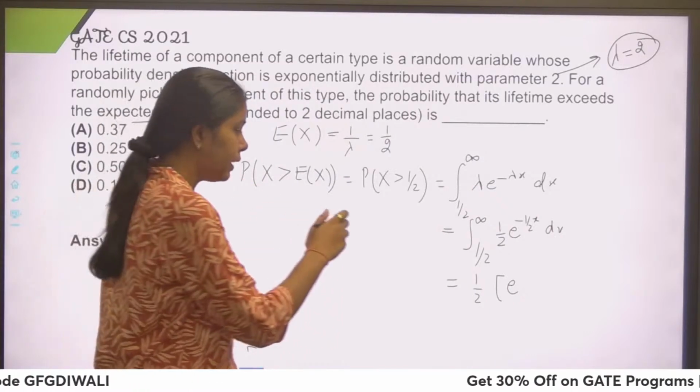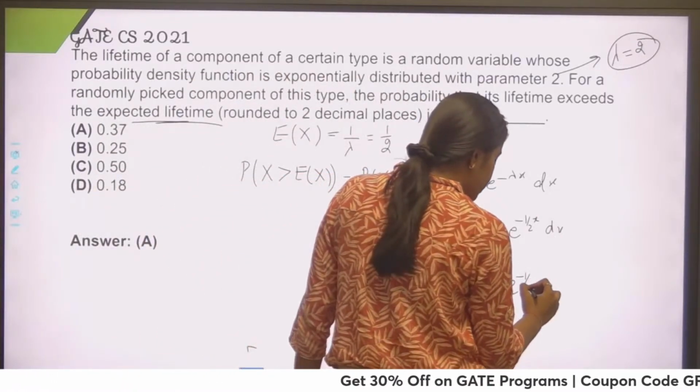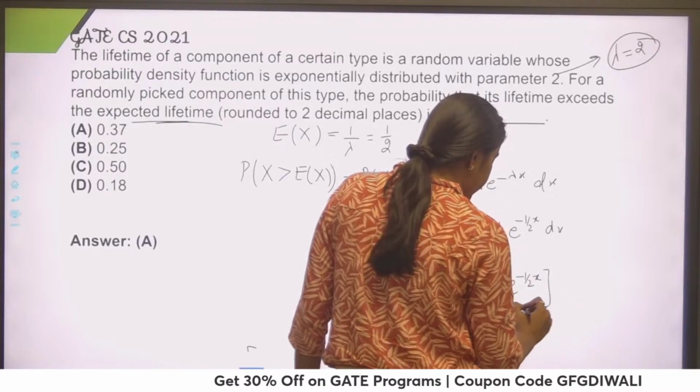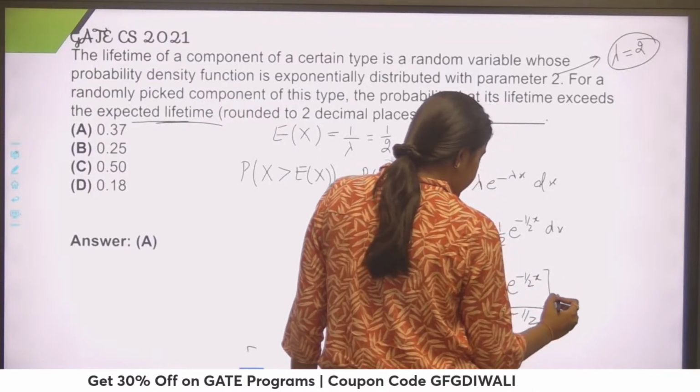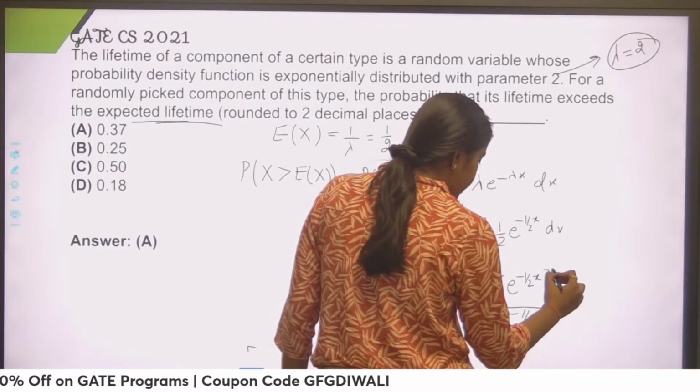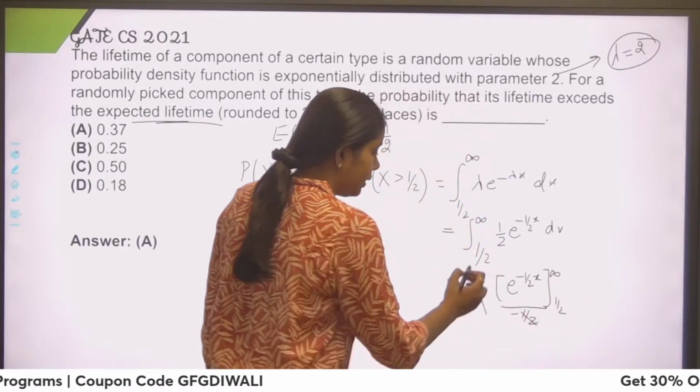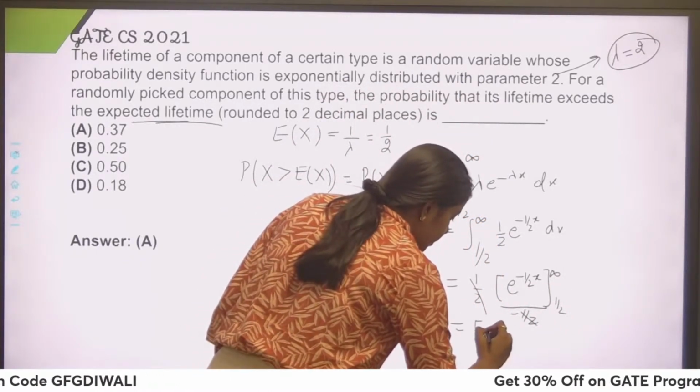Now you can integrate it. This is a simple thing, now there is only calculation required. Minus 1 by 2 goes to the denominator, 1 by 2 to infinity. 1 by 2, 1 by 2 get cancelled. E to the power minus infinity is 0.